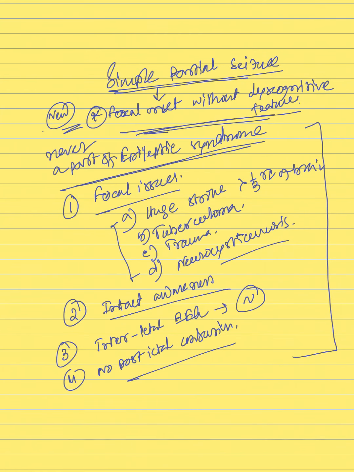So simple partial seizure, now termed as focal onset without dyscognitive features. It can never be a part of epileptic syndrome, means you cannot have an epilepsy that is presenting to you with simple partial seizure. Always it will have a cause behind it, like focal causes like huge stroke involving more than 1/3 of brain, tuberculoma, trauma, neurocysticercosis. Patient will not lose consciousness throughout the seizure episode. So there will be intact awareness. Interictal EEG will be normal, and there will not be any post-ictal confusion.